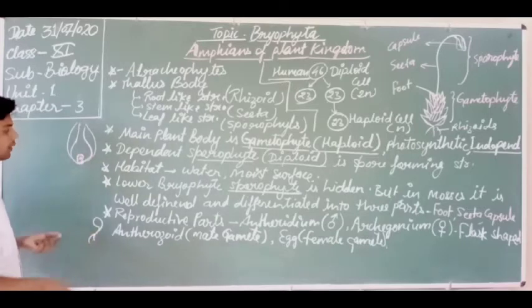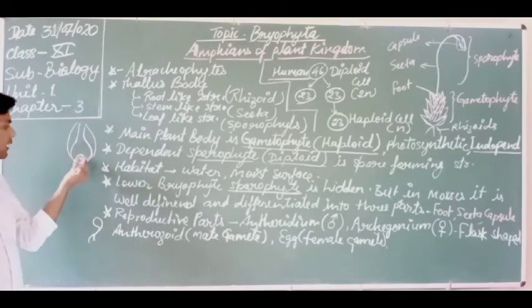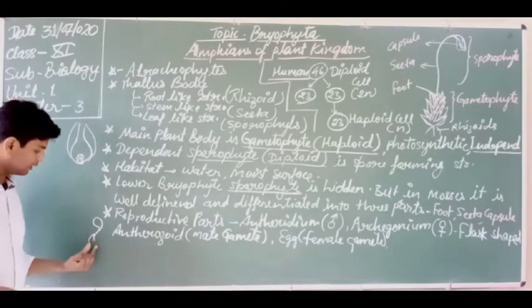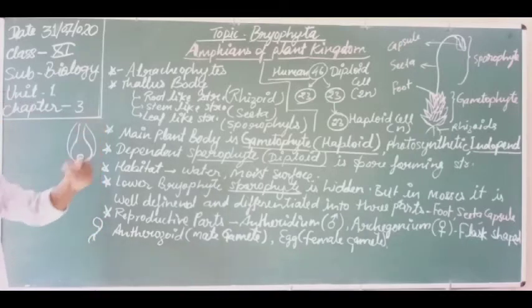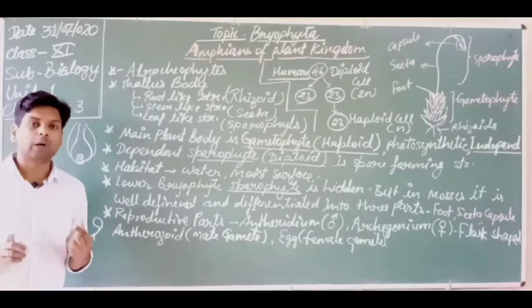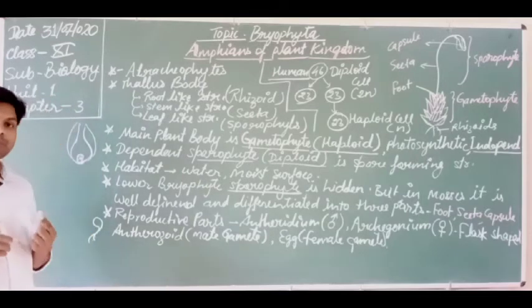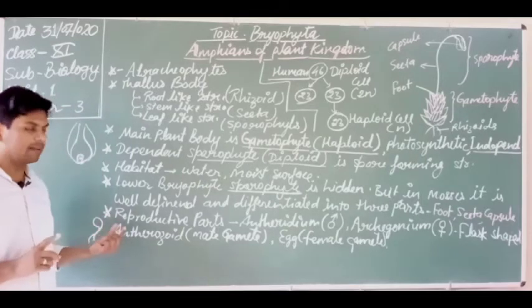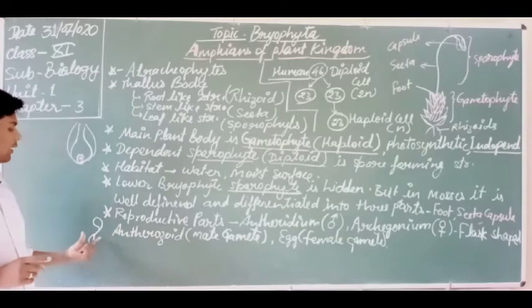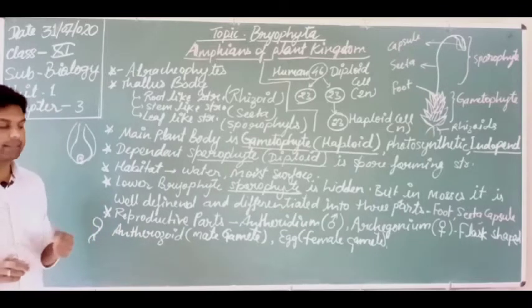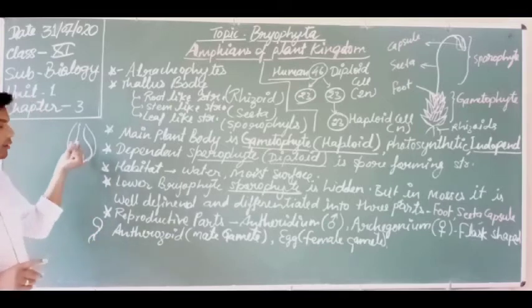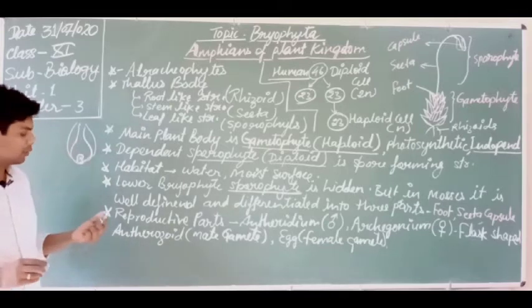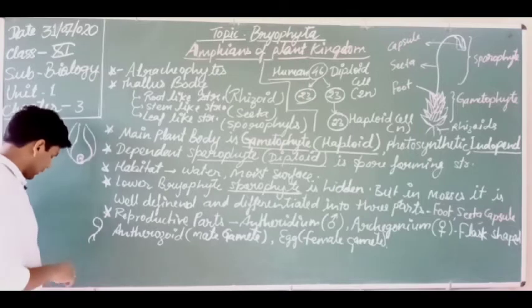So this antherozoid has to reach inside the archegonia. That is why it has to travel, so it has flagella. But in all bryophytes, water is compulsory for the pollination, or for the movement of antherozoid. A thin film of water is required for the movement of antherozoid to the archegonia. Got it?